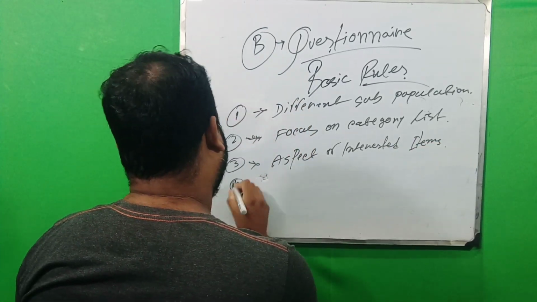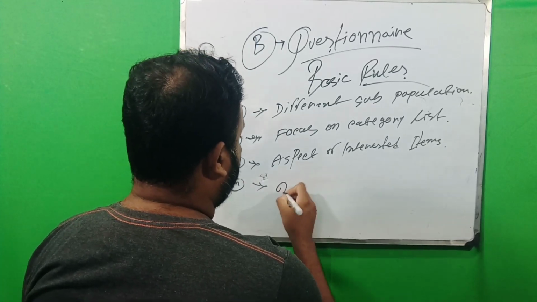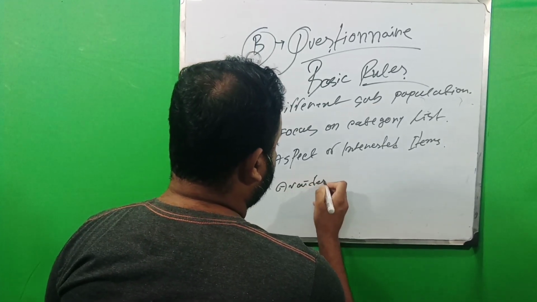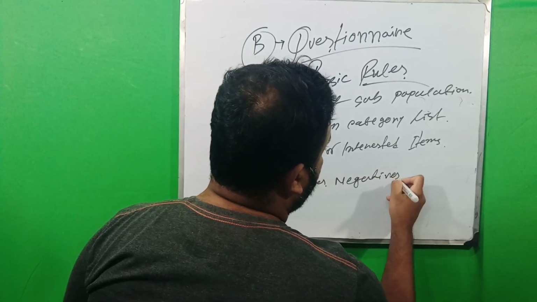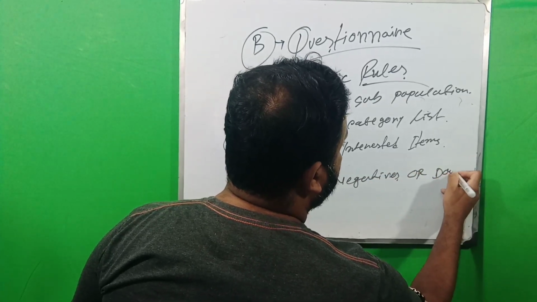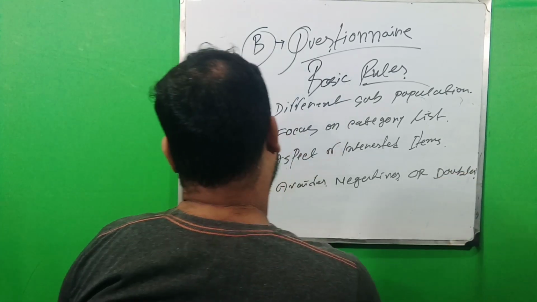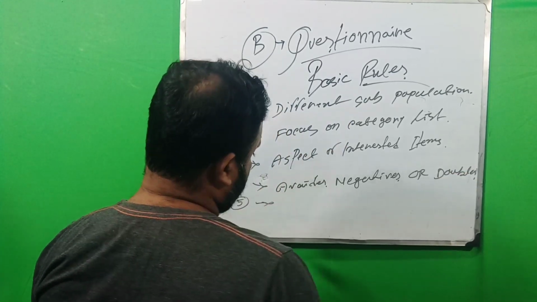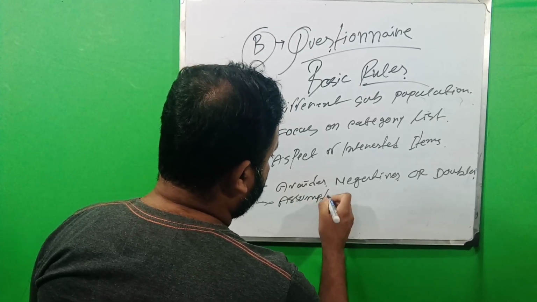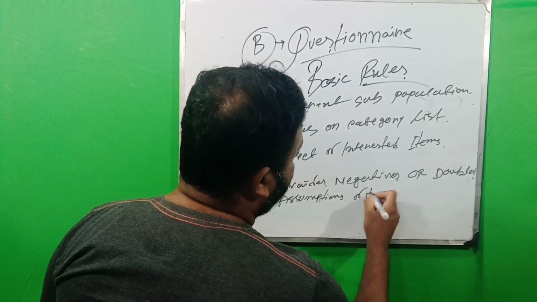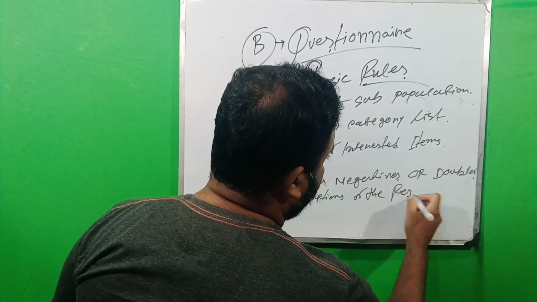Number four, avoid negatives or doubles. Number five, assumption of the respondent.